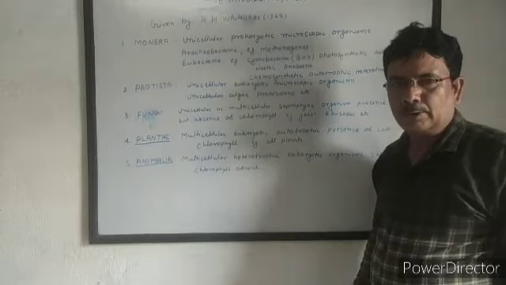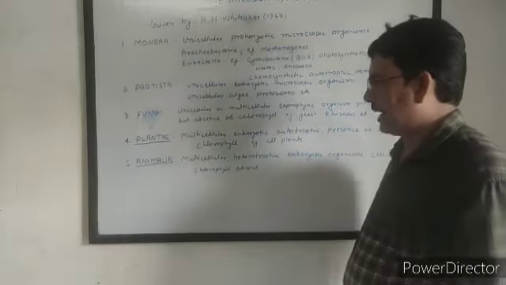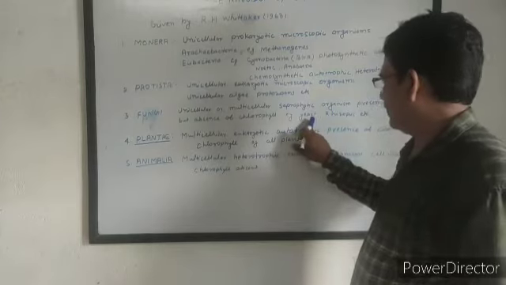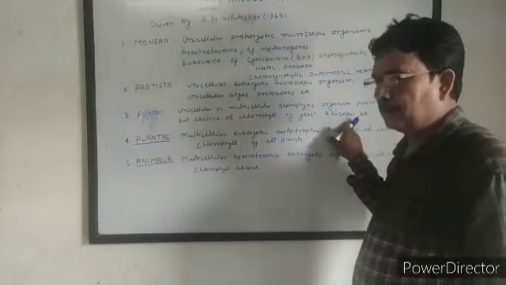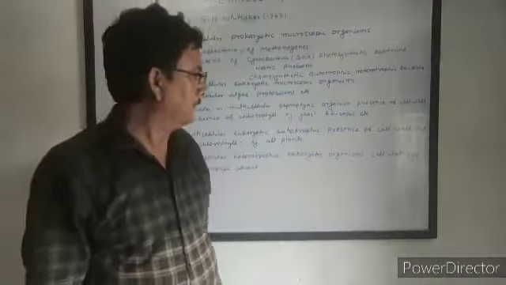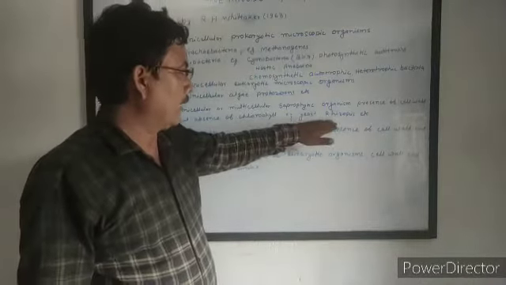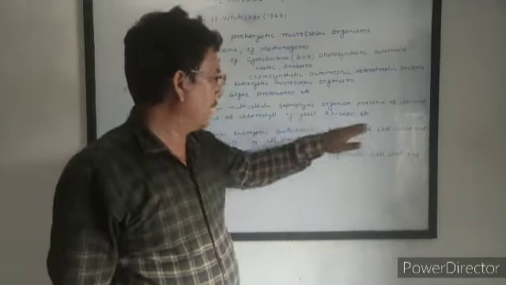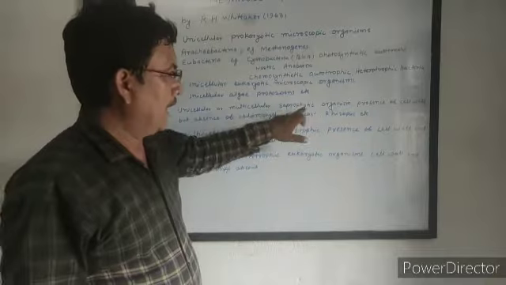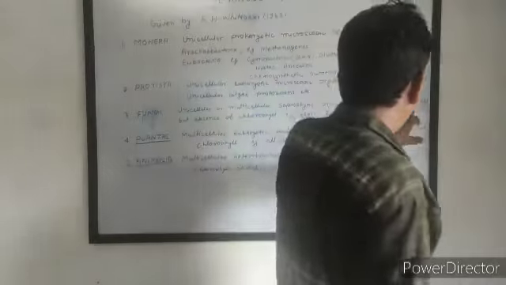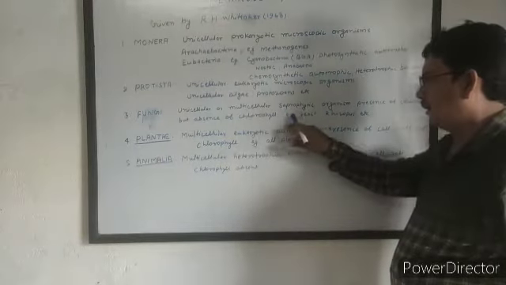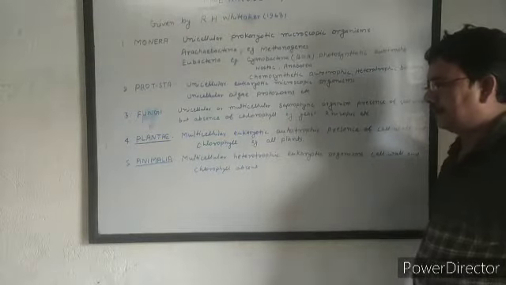They do not have chlorophyll, that means they cannot synthesize their own food. Example, unicellular fungi is yeast; Rhizopus, commonly called bread mold, is a multicellular fungus. Mushrooms are also multicellular fungi. They have a cell wall just like plants, but they do not have chlorophyll, so they cannot synthesize their own food by the process of photosynthesis.